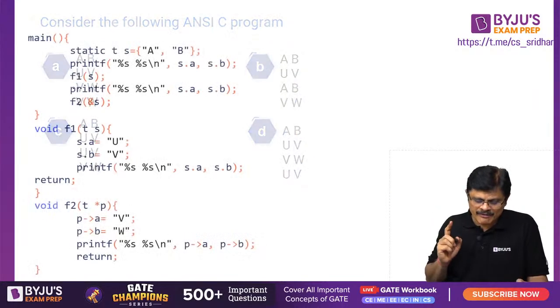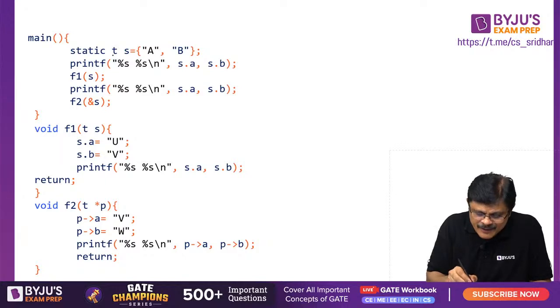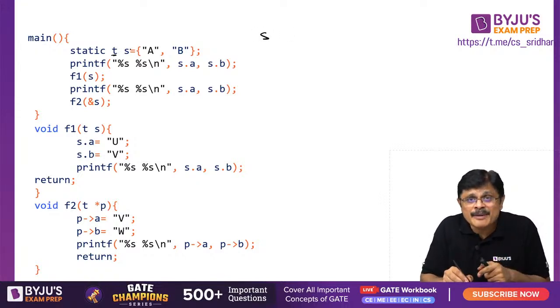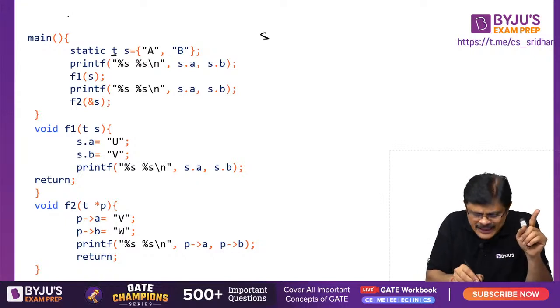Now let us move to the function. See, in the main function, what are you doing, sir? You are creating a static variable S. So S is actually a T type of variable. What is S, my dear friend? It is a T. T is a data type we created using structure.